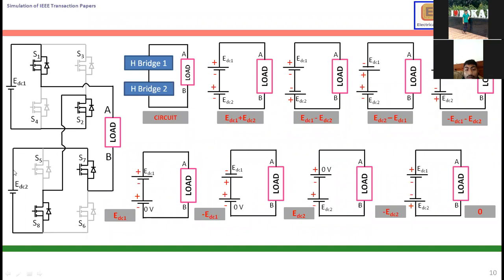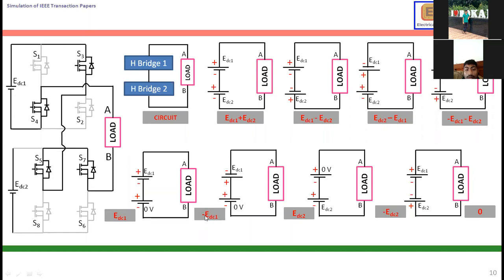Enter here. So listen here. I am connecting positive to positive. Circuit theory says if 2 batteries are connected positive to positive, we have to subtract. Otherwise, if you connect the same polarity, we have to subtract. So that's why I'm subtracting these. So EDC1 minus EDC2. Like that we can do all the things. This is EDC2 minus EDC1. This is minus EDC1 minus EDC2. This is EDC1 only. EDC1 only means no current flows through EDC2. So only current is flowing like this.